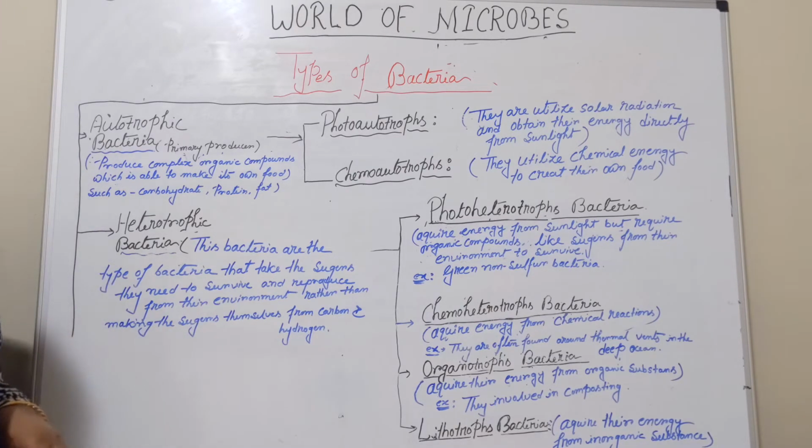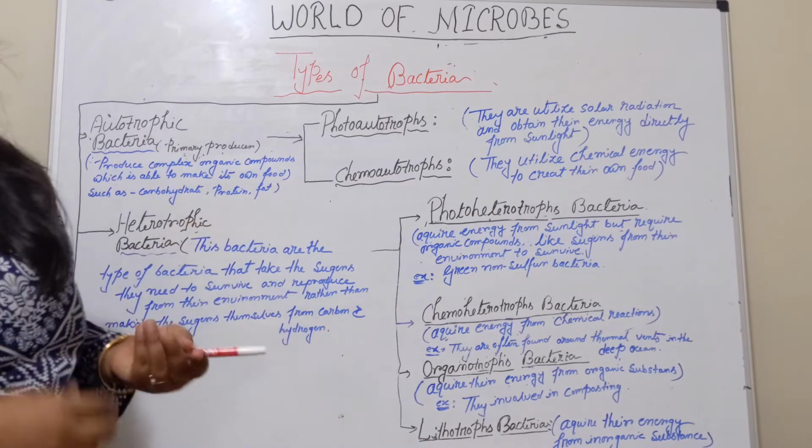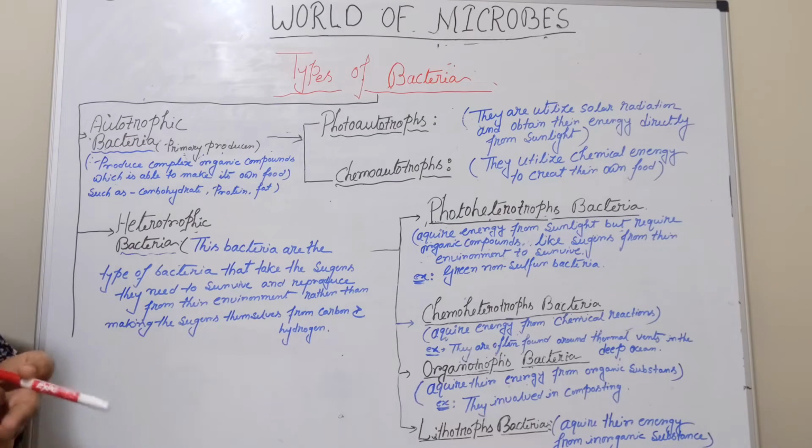Next, the autotrophic bacteria are mainly two types. One is the photoautotrophs and second is the chemoautotrophs. Photoautotrophs mainly utilize the solar radiation and obtain their energy directly from the sunlight. And chemoautotrophs mainly utilize chemical energy to create their own food.